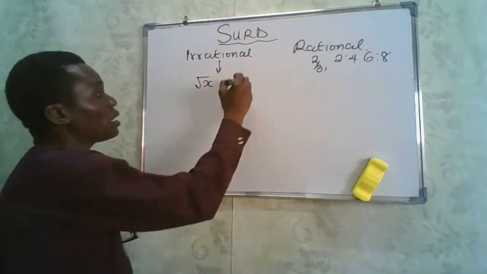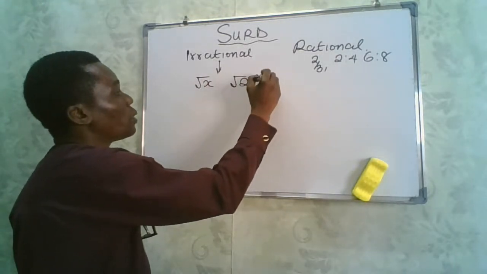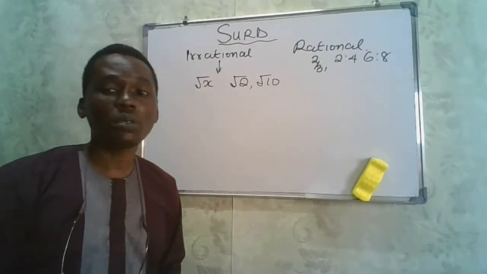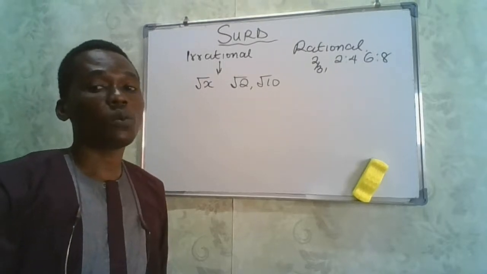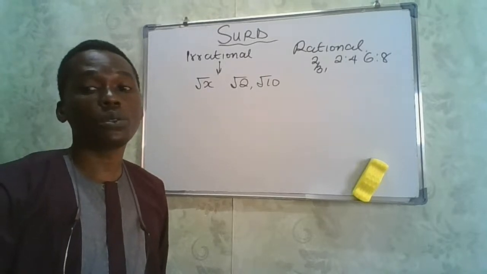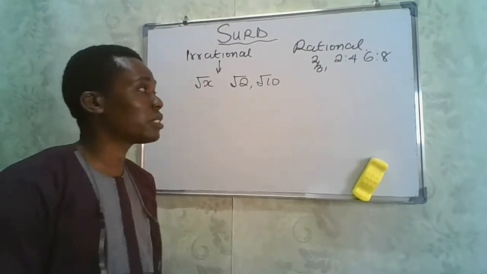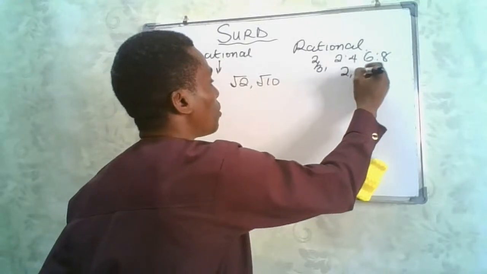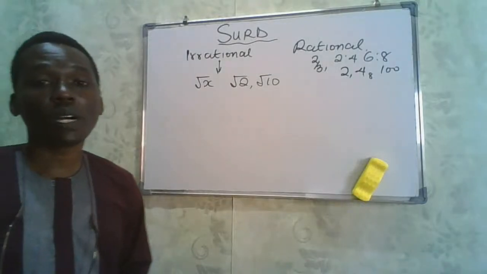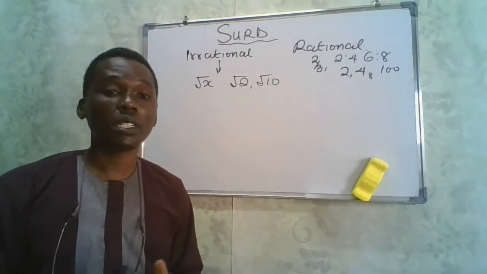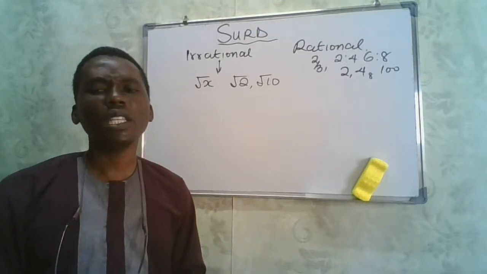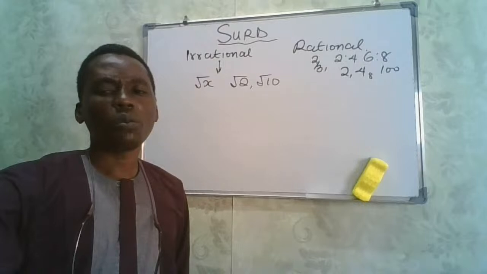And that is why such numbers are always represented by surds. Like we have square root of 8, we have square root of 2, we have square root of 10. All these are irrational numbers because they cannot be expressed as a ratio or as a fraction. They are only mostly expressed as the roots of some rational numbers. Rational numbers can be 2, 4, 8, 100, and the rest. They are all rational numbers. So irrational numbers can only be expressed as the roots of rational numbers.